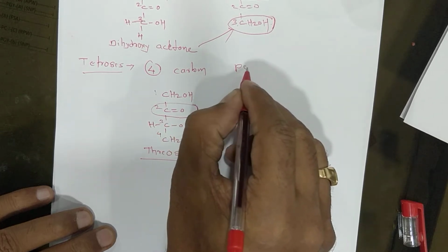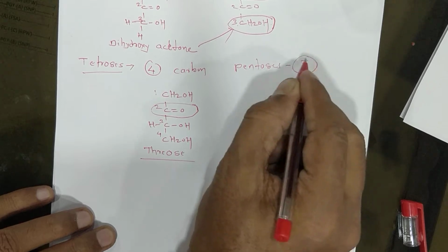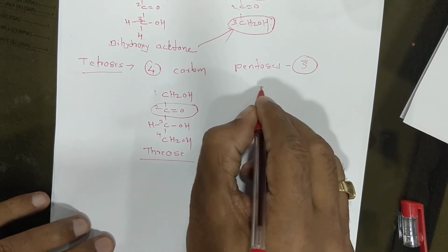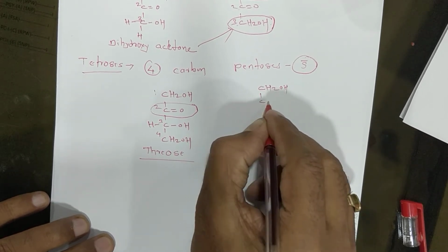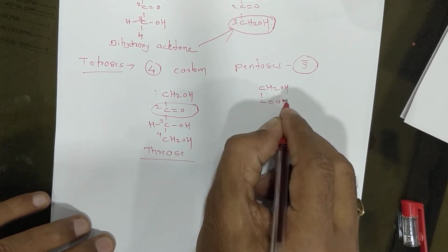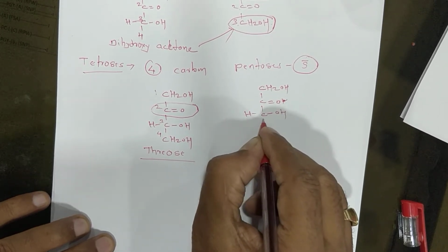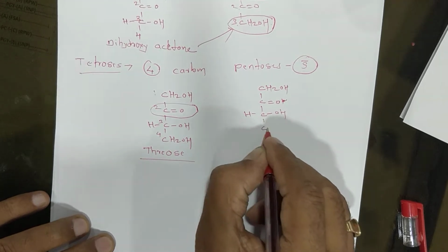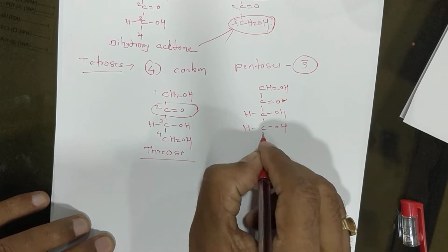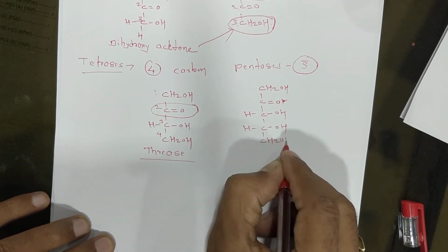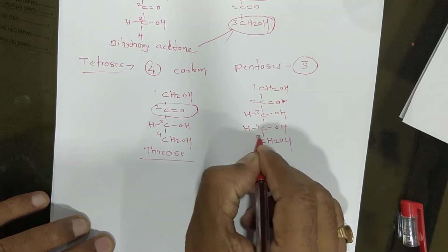Similarly, next is pentose. It contains 5 carbon atoms: CH2OH, C double bond O, CH2OH, H. Give the numbers 1, 2, 3, 4, 5.